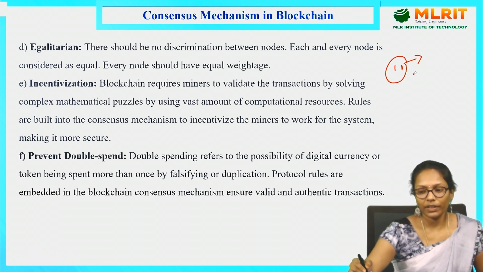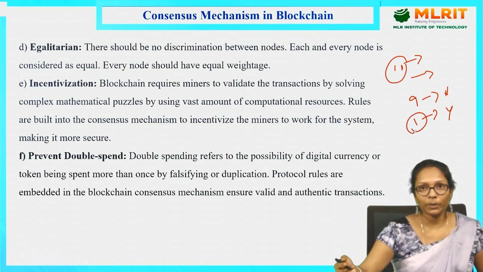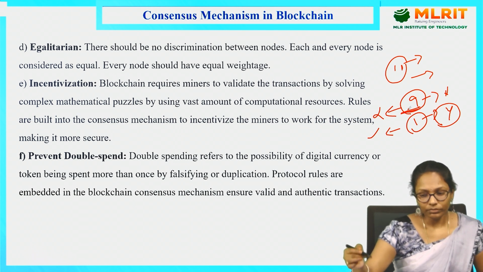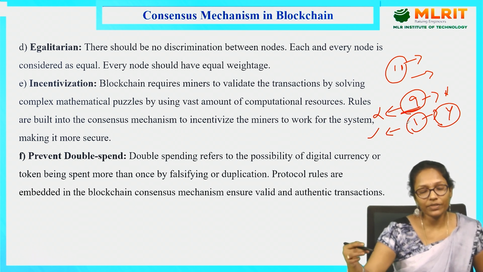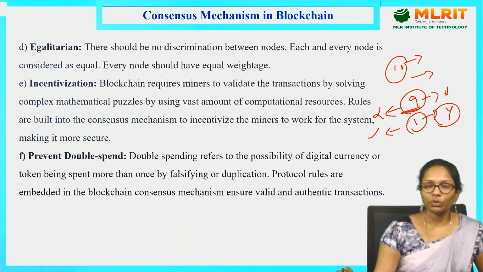If 9 persons are saying no and 1 person is saying yes, and he has the highest priority, consider in our college, nine teachers are saying no and the principal is saying yes, then we can't go with this, right? Even if he has a higher preference, we can't go with this. Why? Because the majority of people are not accepting that. Here also it is the same thing, each node has equal preference. If the majority of people are saying no, then the transaction is not going to be accepted.